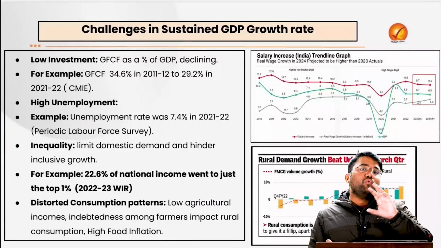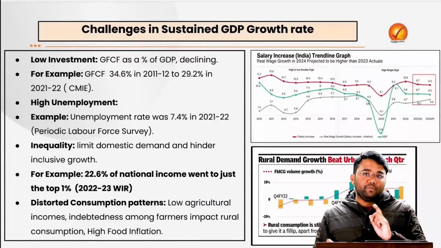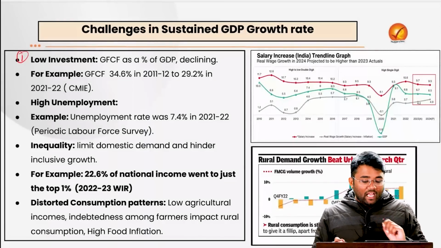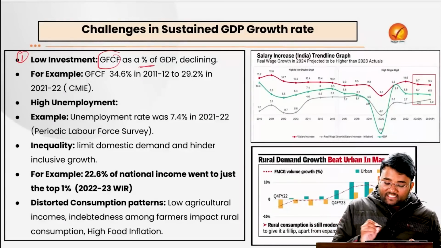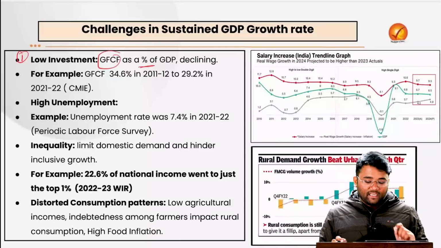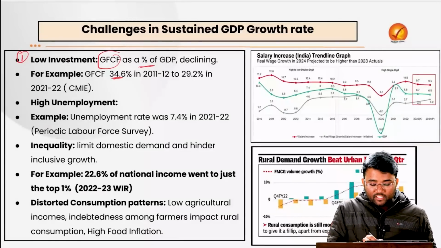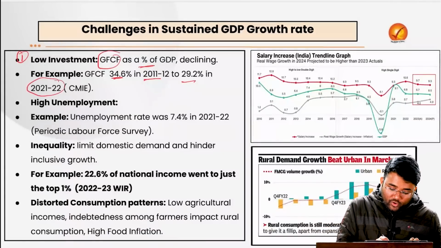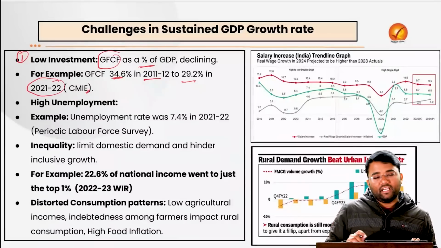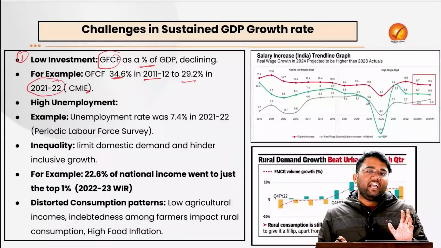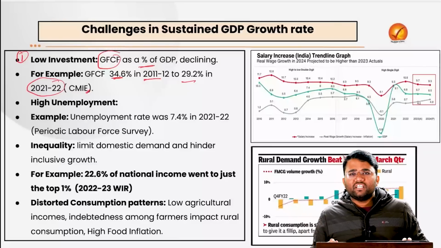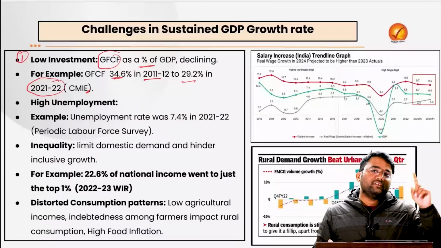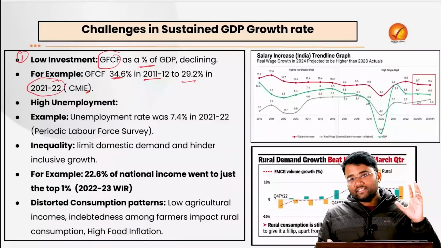So what have been the overall challenges in the sustained GDP growth rate? The first is the low investment in the economy. The gross fixed capital formation as a percentage of GDP is declining. For example, it was 34.6% in 2011-12 and 29.2% in 2021-22 as per the CMIE. But in the past years, it has marginally increased to around 33%. But it is still lower if we compare it with some of the developed countries like the US, etc.